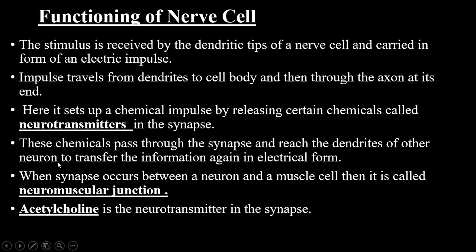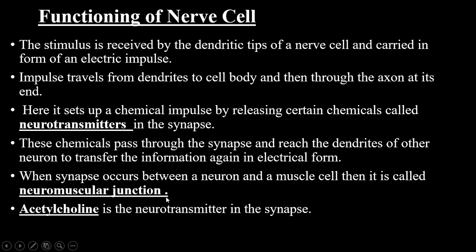Once they cross the synapse and reach the dendrites of the next adjacent neuron, they transfer this information, and again they convert the information. The chemical impulse is converted into an electrical impulse once it reaches the dendrite of the next neuron. When a synapse occurs between a neuron and a muscle cell, then it is called a neuromuscular junction.